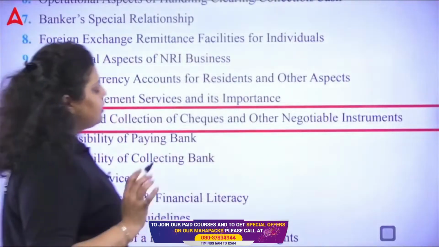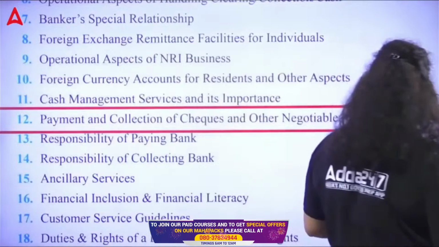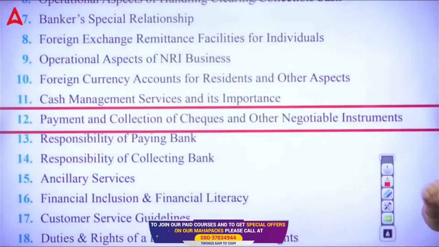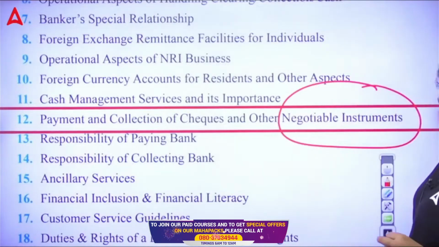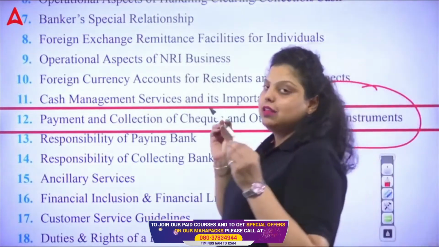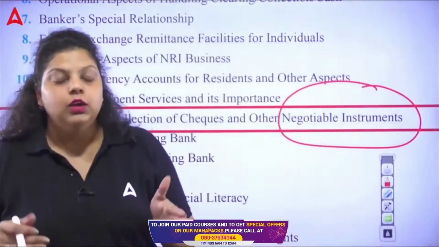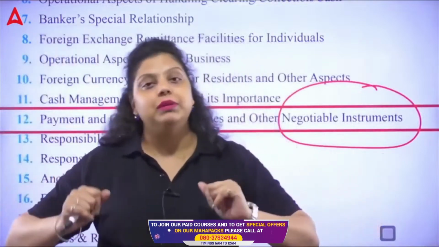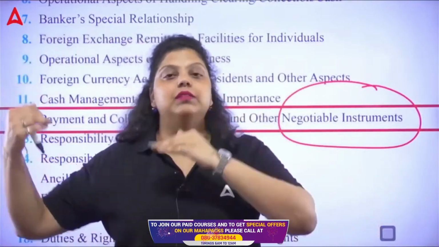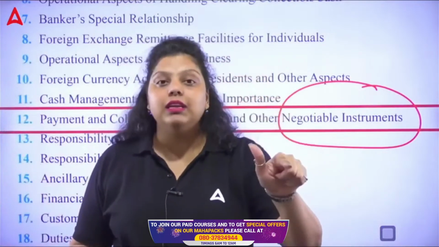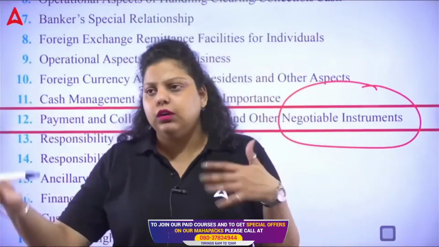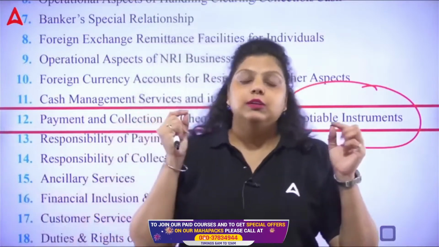When I talk about negotiable instruments, what are negotiable instruments? Negotiable instruments are those instruments which can be easily transferred for the purpose of payment. They are documents in writing which give a guarantee to one particular party that your money will be given by the other party on a certain date, either on demand or at the maturity date, or whatever the specified date is.